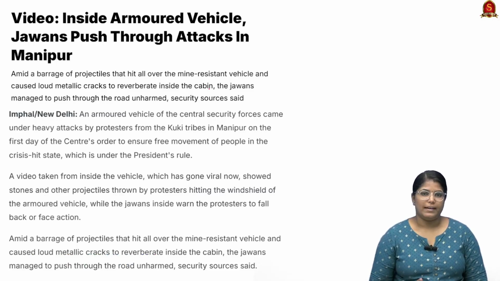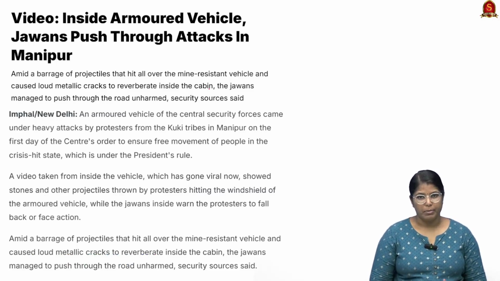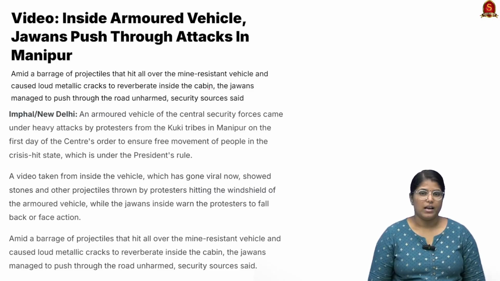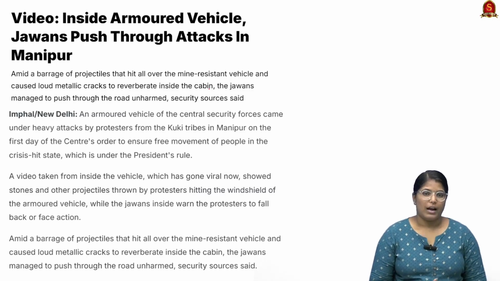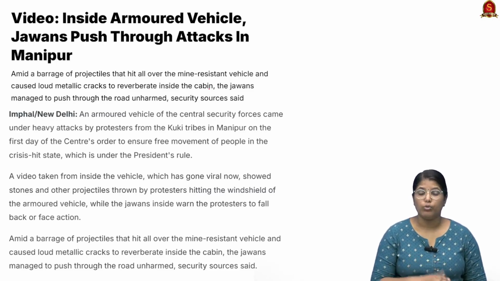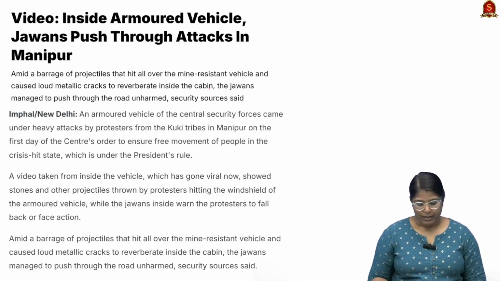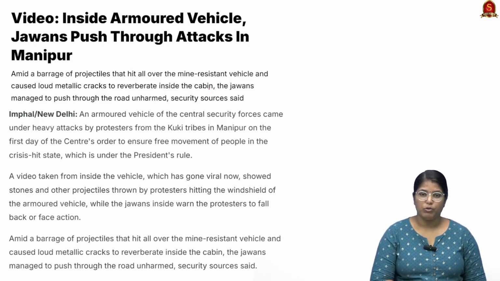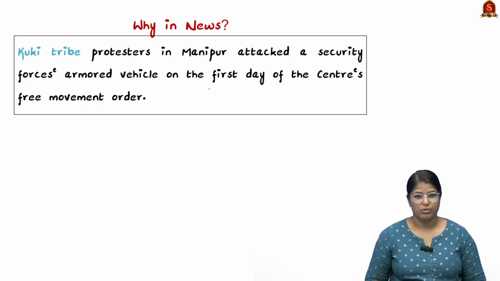Now look at this article. We all know about the conflict between the Kuki tribes and the Meitei, and currently, after a long time, they have let the people out, and this has actually led to another violent incident where the Javans have been attacked by the Kuki people. So that is why it has been in the news again. And from the prelims perspective, we have to learn about the Kuki tribes, and that is why we have chosen this article.